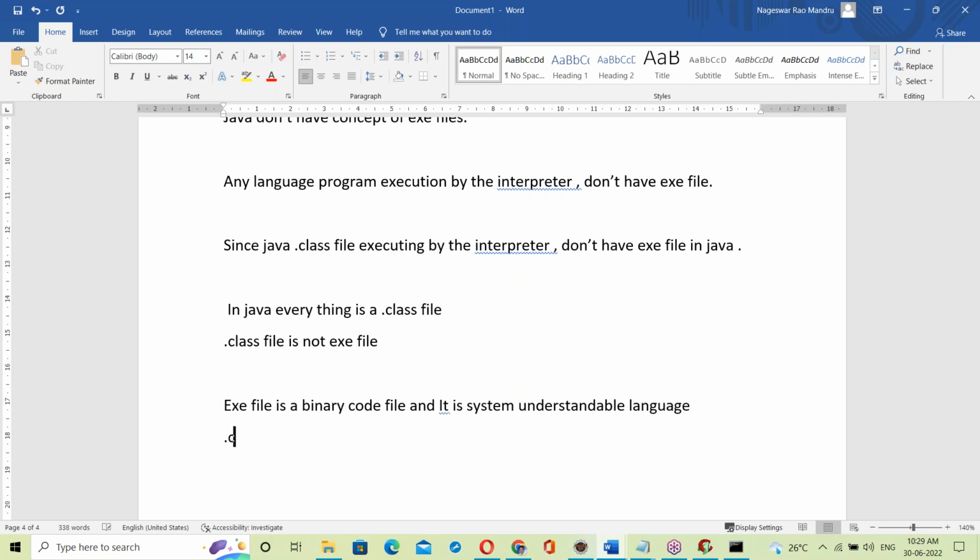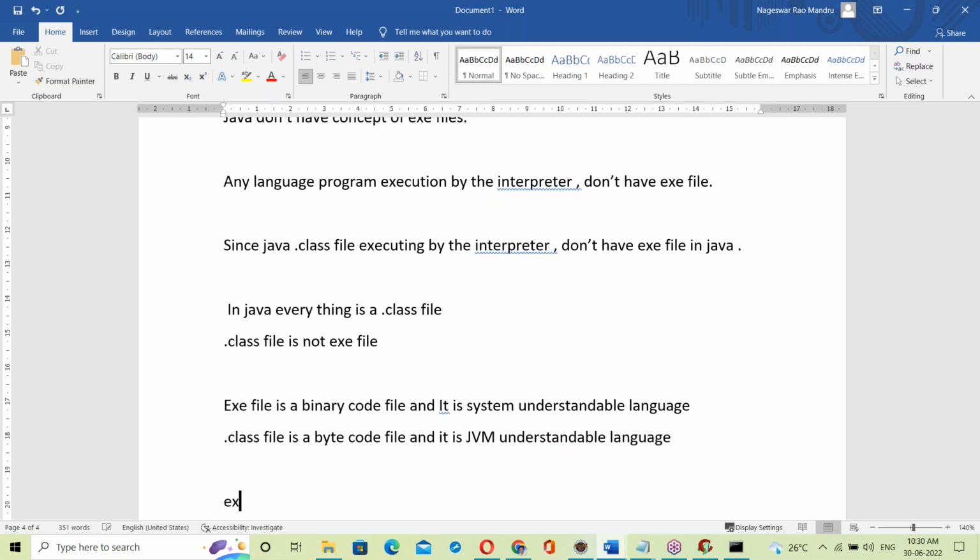Okay. Next, what is a dot class file? A dot class file is a bytecode file, and it's a JVM understandable language. Bytecode is JVM understandable. That is not system understandable. Okay, right? JVM understandable language.